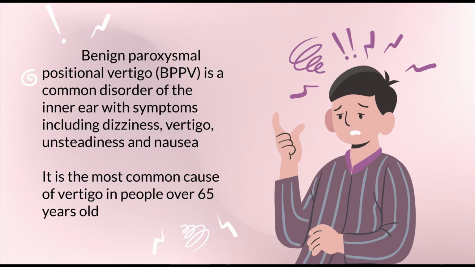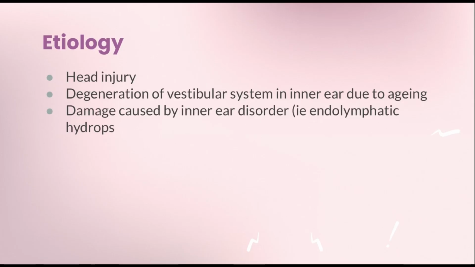BPPV is a common disorder of the inner ear with symptoms including dizziness, vertigo, unsteadiness, and nausea. It is the most common cause of vertigo in people over 65 years old. It is caused by dislodged otoconia in the semicircular canals, and this can be caused by head injury, degeneration of the vestibular system due to aging, and damage caused by inner ear disorders.